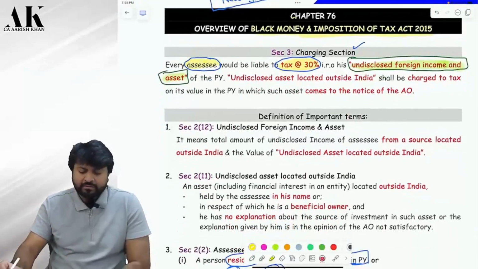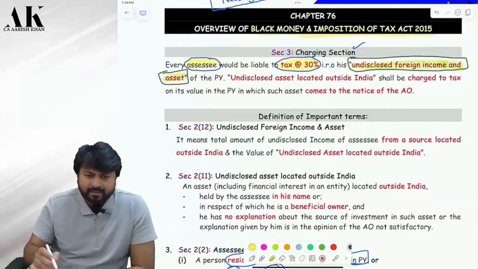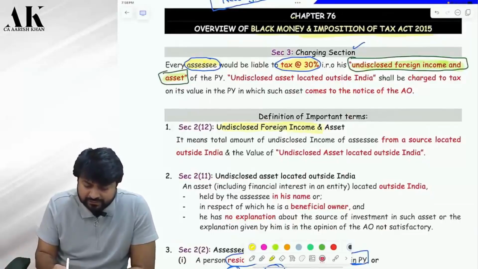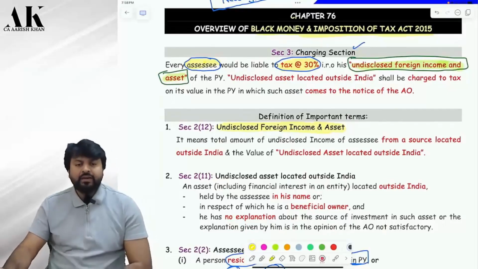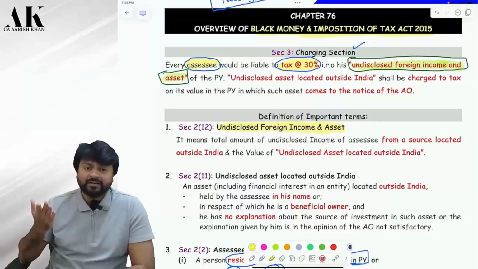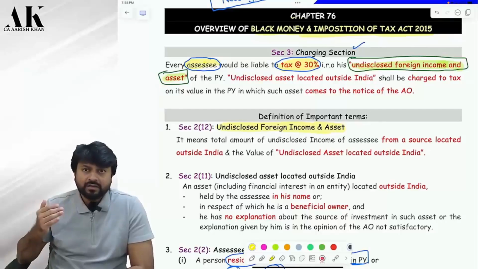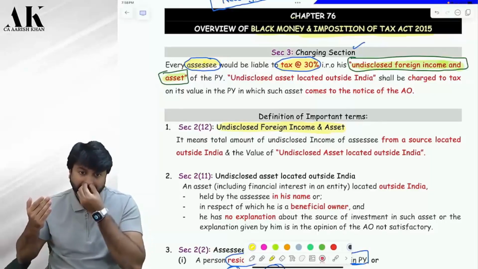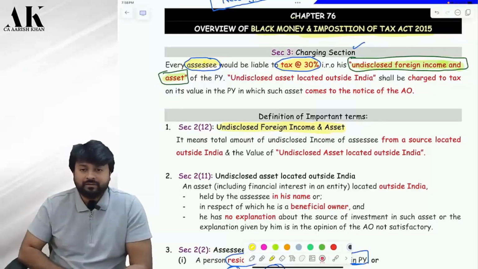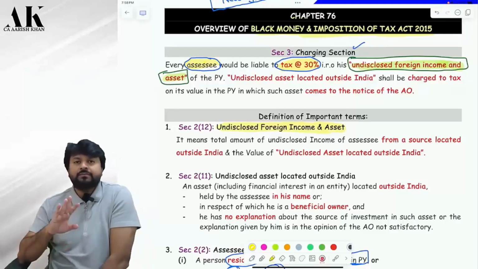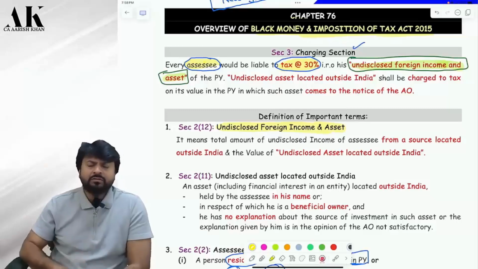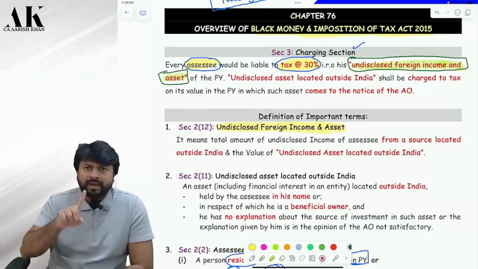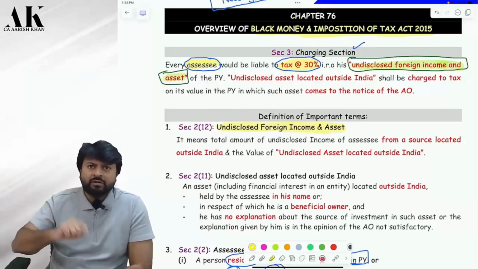Definition of important terms. The first definition over here is undisclosed. When can I say that my income and my asset are undisclosed? Now listen carefully. Having a foreign income is not wrong. Having an asset in a foreign country is not wrong.